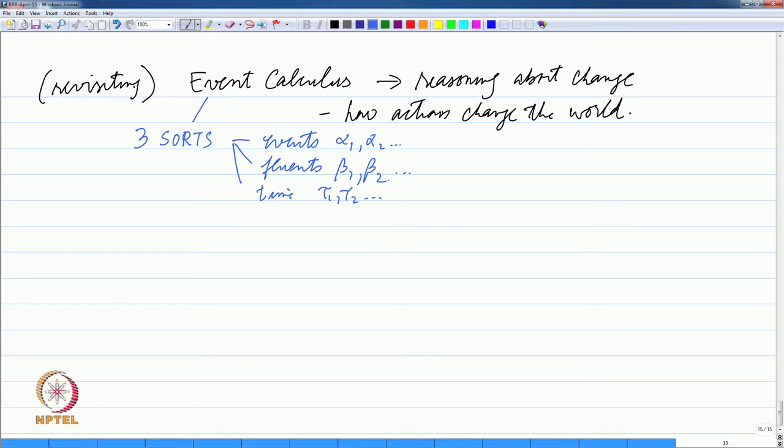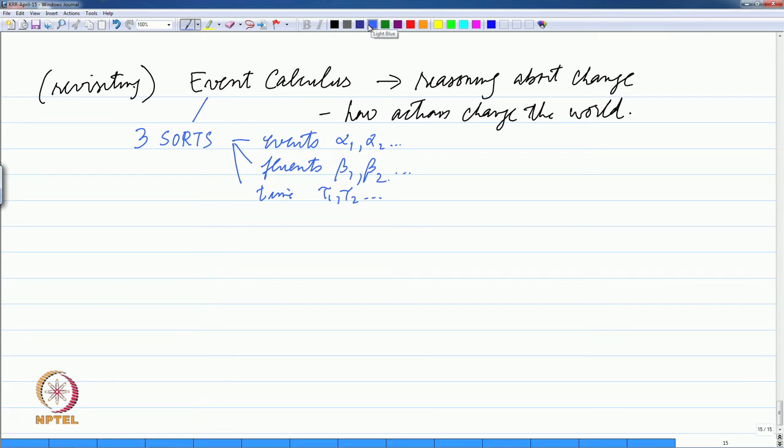A fluent is essentially a predicate which can change essentially. So, for example, the water is hot or the water is not hot. So, it can be true or false at different times essentially. So, any predicate which can change is a fluent essentially. So, you can say I am holding the pen, I am not holding the pen, all these sorts of things essentially.